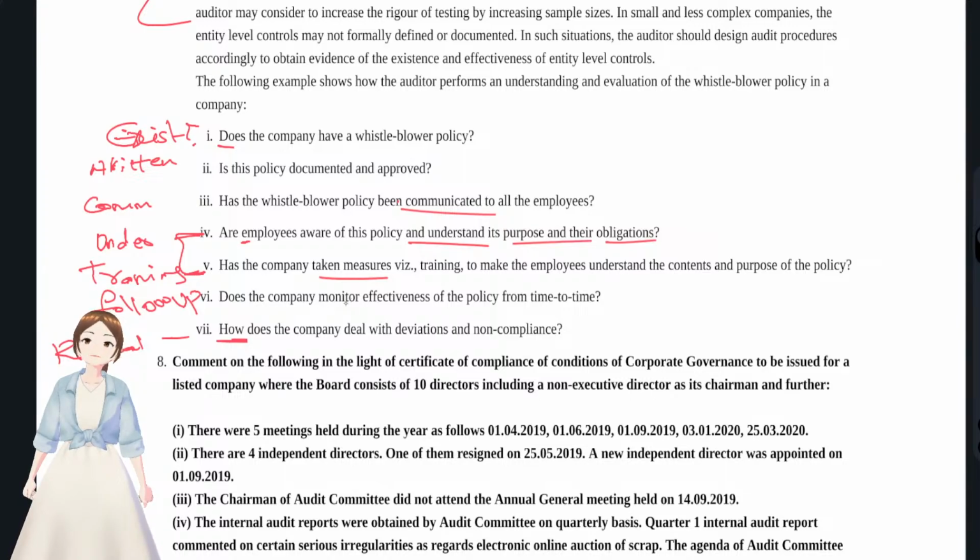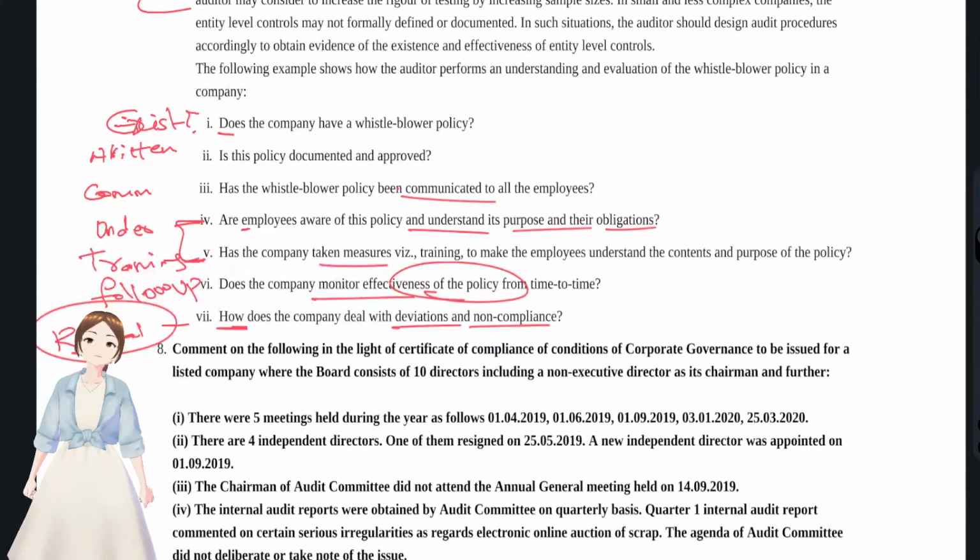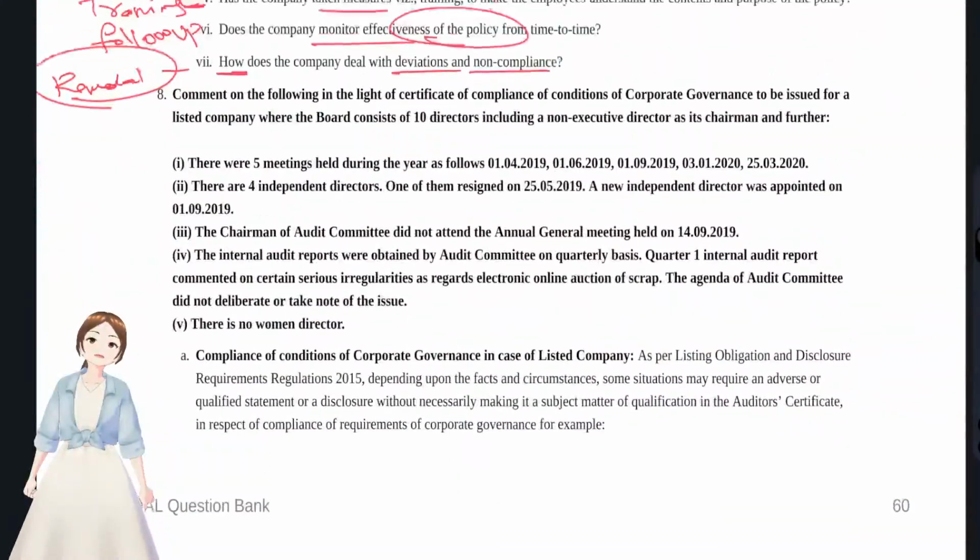And after that, monitoring and follow-up of the policy: whether the policy that you had kept was effective or not. You have to check for that, and for any deviations or non-compliances with it, and how you are dealing with those remedial actions. This is so simple, the whistleblower policy. Just a logical procedure.